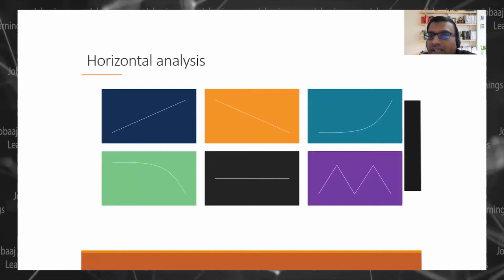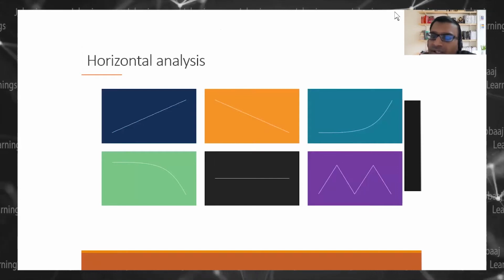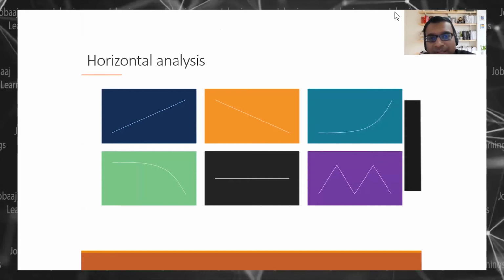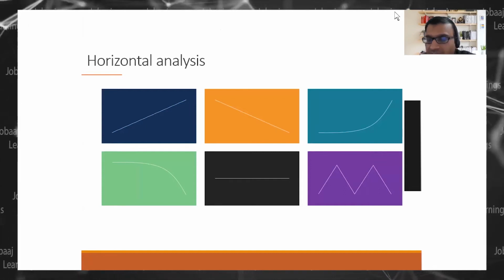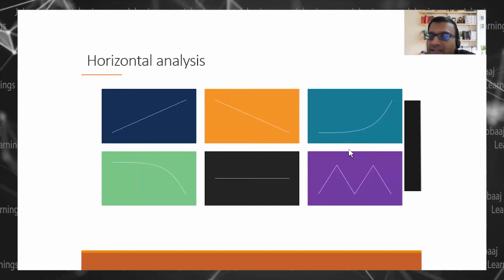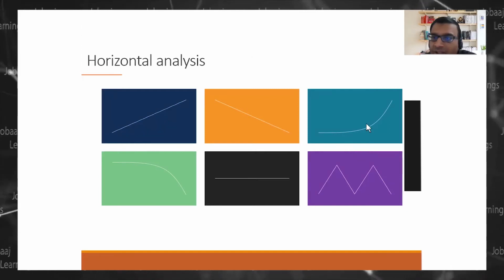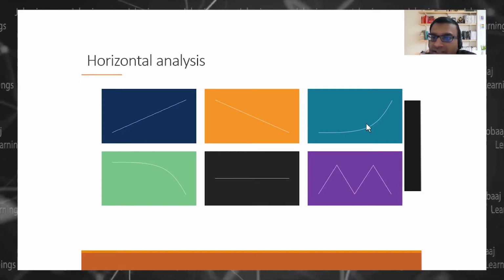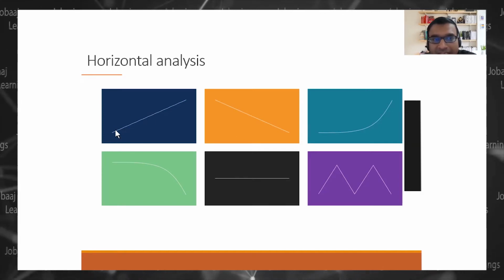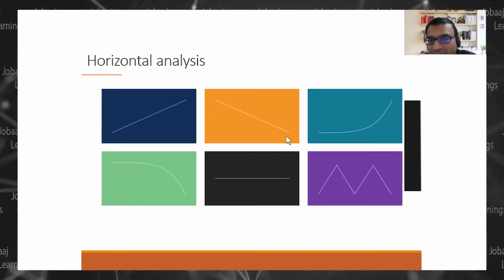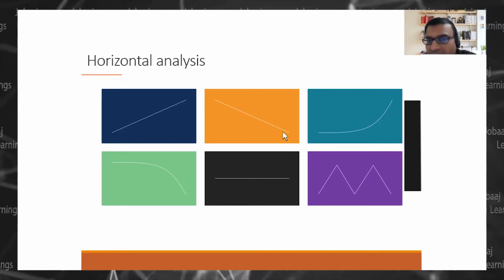In the horizontal analysis, whatever type of item you take, whether you take sales, taxes, or expenses, it can show one of these trends, right? It can be an increasing trend, it can be a decreasing trend.